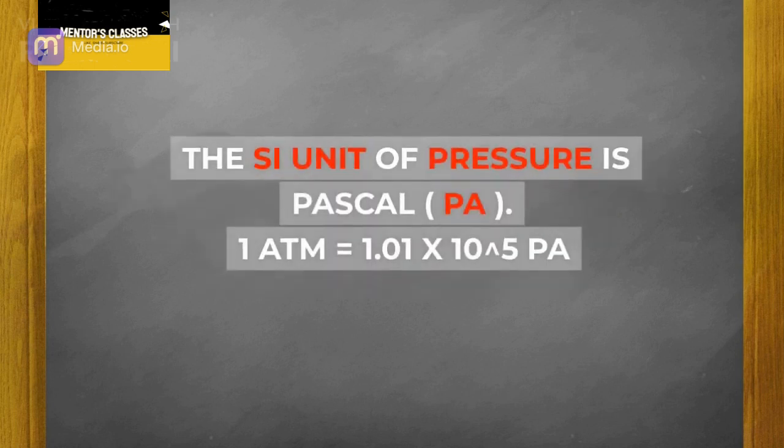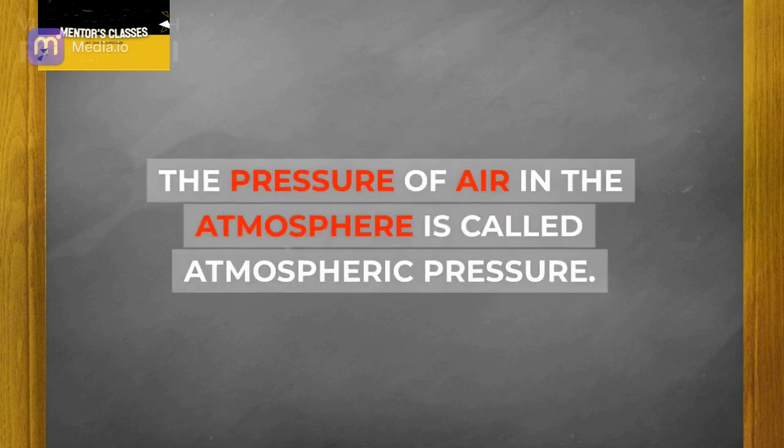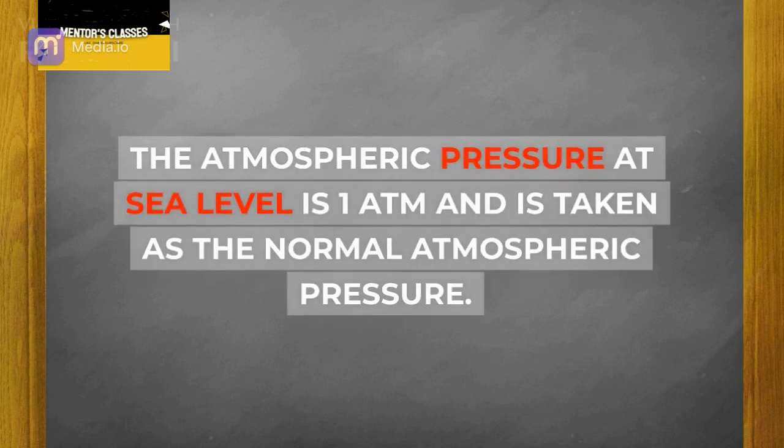The SI unit of pressure is Pascal, Pa. 0.1 atm equals 1.01 times 10 to the 5 Pa. The pressure of air in the atmosphere is called atmospheric pressure. The atmospheric pressure at sea level is 1 atmosphere and is taken as the normal atmospheric pressure.